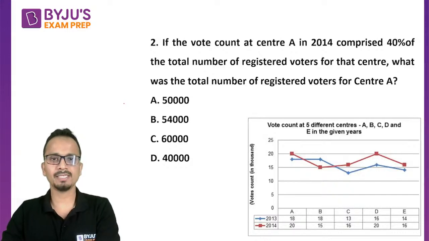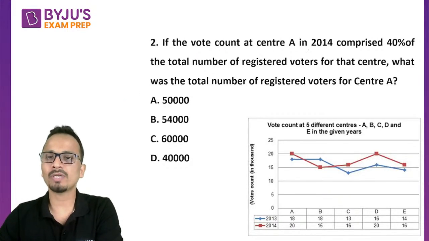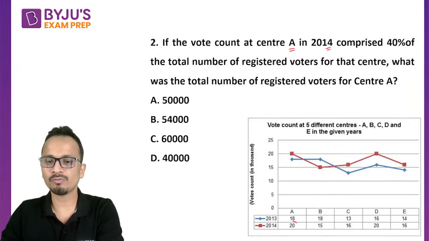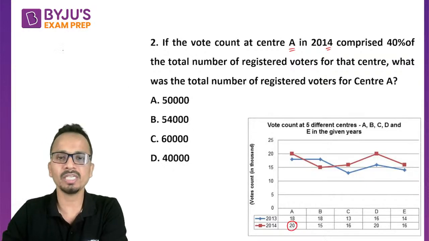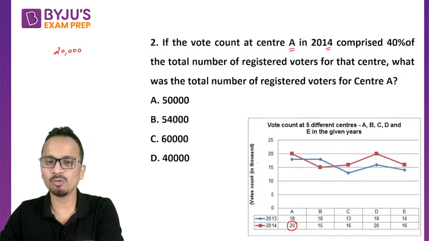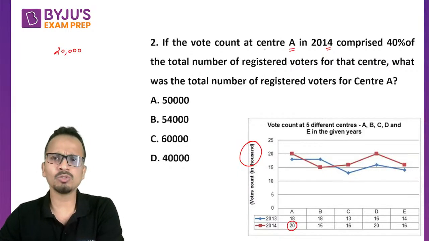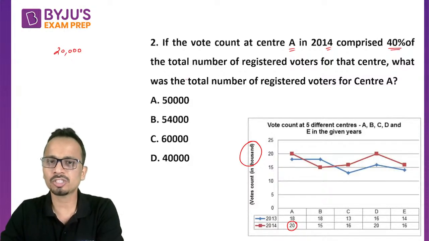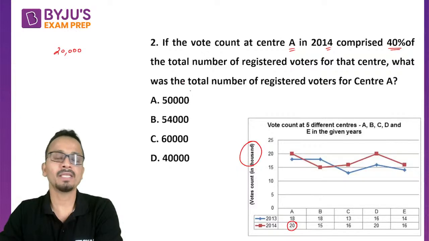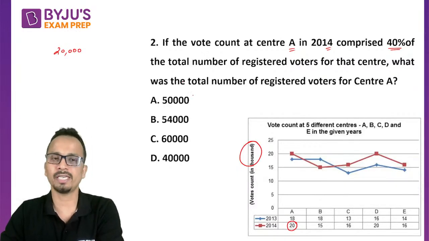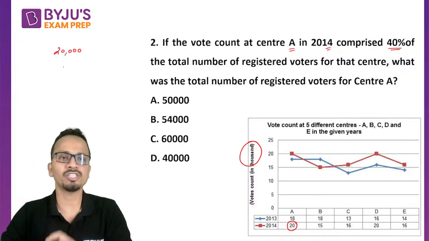Okay, Rishabh, Dharmi, nice. So the question says that if the vote count at center A, so they are talking about center A and for the year 2014. So the vote count for center A for the year 2014 is 20,000 votes. Okay, 20,000 votes. These values are given in terms of thousands, right? Now if the vote count comprised 40% of the total number of votes registered at this center, then what was the number of registered voters for center A? So this 20,000 is 40% of the total number of registered voters.